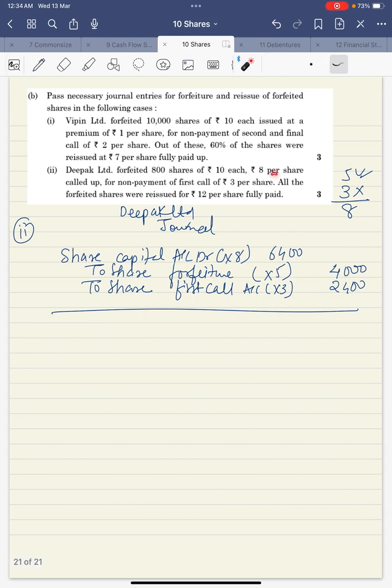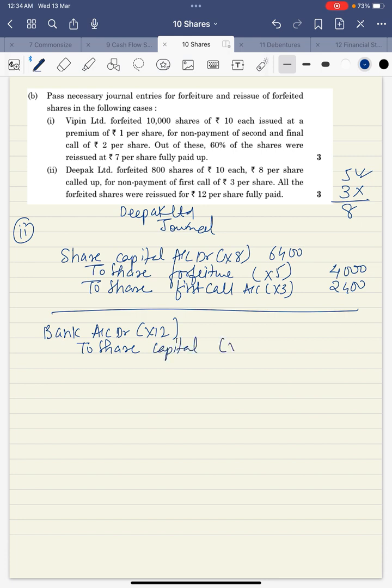Now they are saying all the forfeited shares are reissued for 12, fully paid up. That means 10 rupees shares reissued for 12, at a premium. Let's write bank account debit into 12, to share capital into 10, to securities premium reserve account into 2. So 12 8s are 96, 8,000 and 1,600.